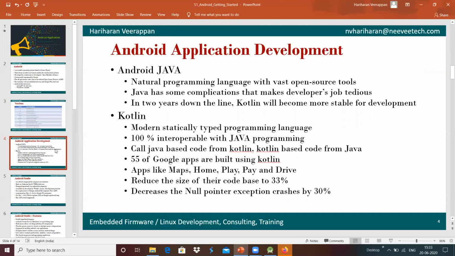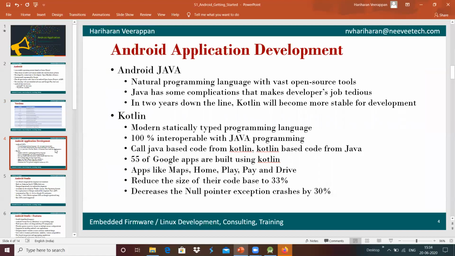In order to do Android application development, we have two options. We can use the Java programming language, and we have another language called Kotlin. The comparison between Android Java and Kotlin is what we will see over here.